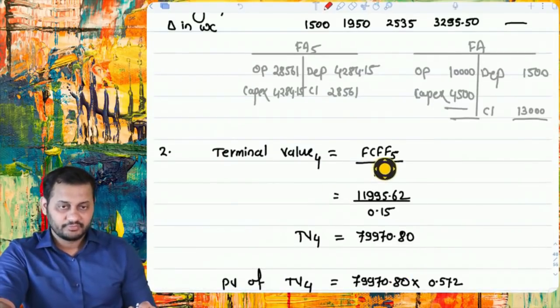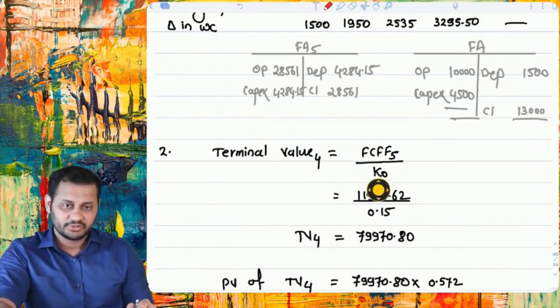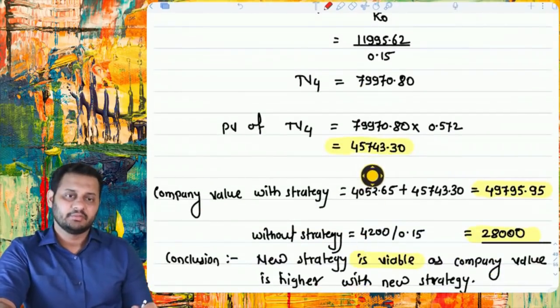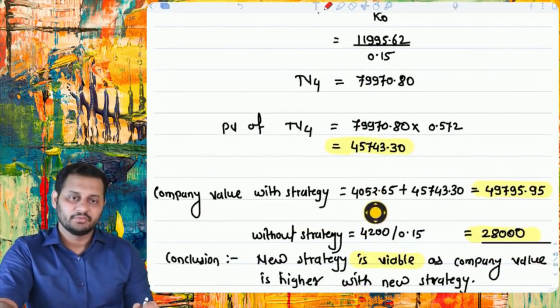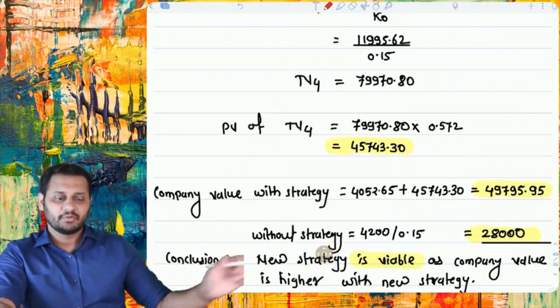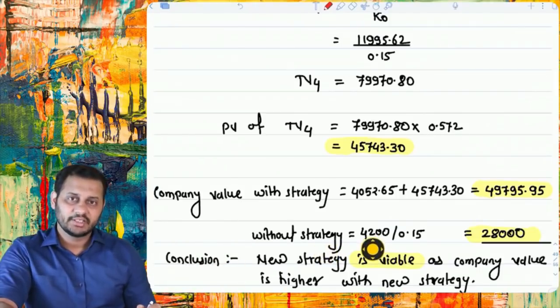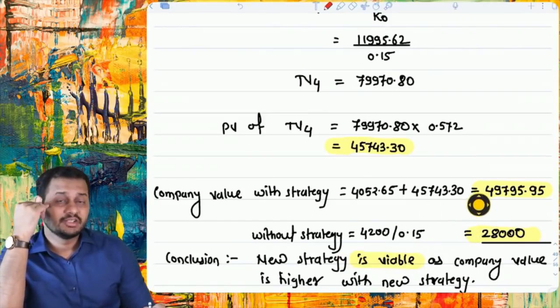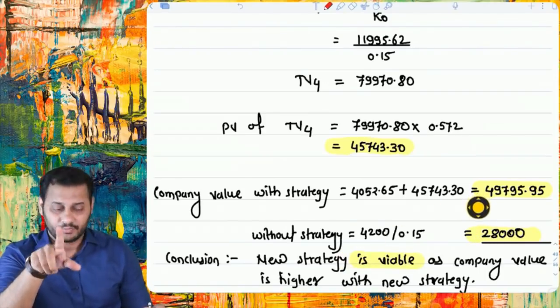The terminal value at the end of the 4th year will be the 5th year cash flows divided by the cost of capital. This is the terminal value, and this is the present value of the terminal value. So take the first 4 years' figures and the terminal value, and this is the company's value with strategy. Without strategy, ignore everything, take the profit after tax given in the question. This will become the free cash flows to the firm. Capitalize it perpetually, terminal value from the very beginning, and this will give you 28,000. That means the conclusion is the new sales strategy is viable as the value of the company is more.